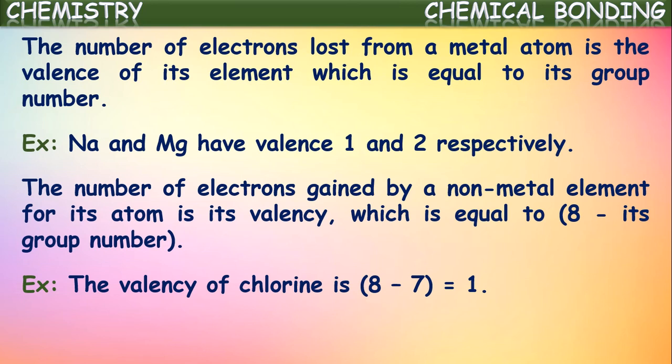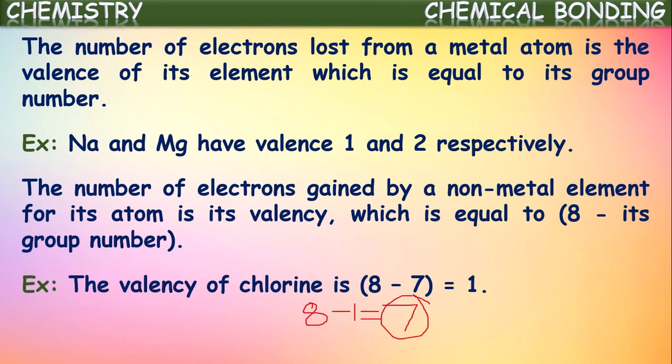Valency of chlorine is 1, and from the number of electrons gained by a non-metal atom we can find the group number also, that we can get by 8 minus number of electrons gained. Here for chlorine, 8 minus number of electrons gained by chlorine, which is 1. So 8 minus 1 gives its group number.